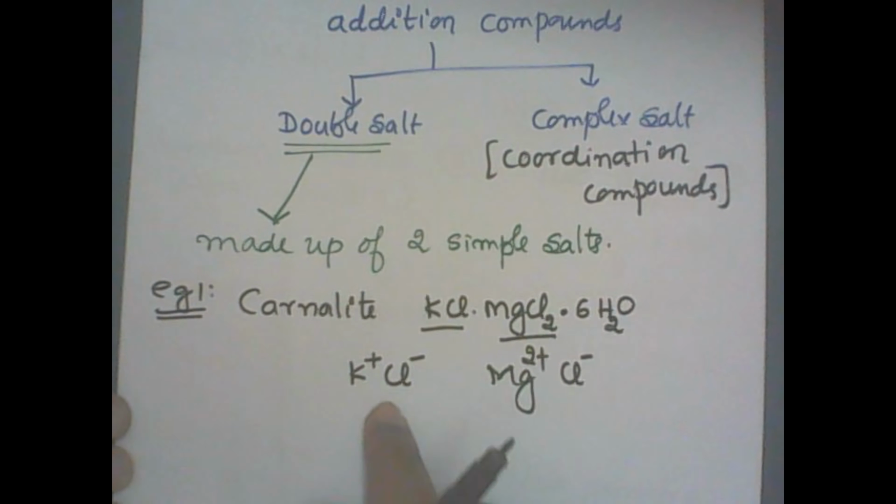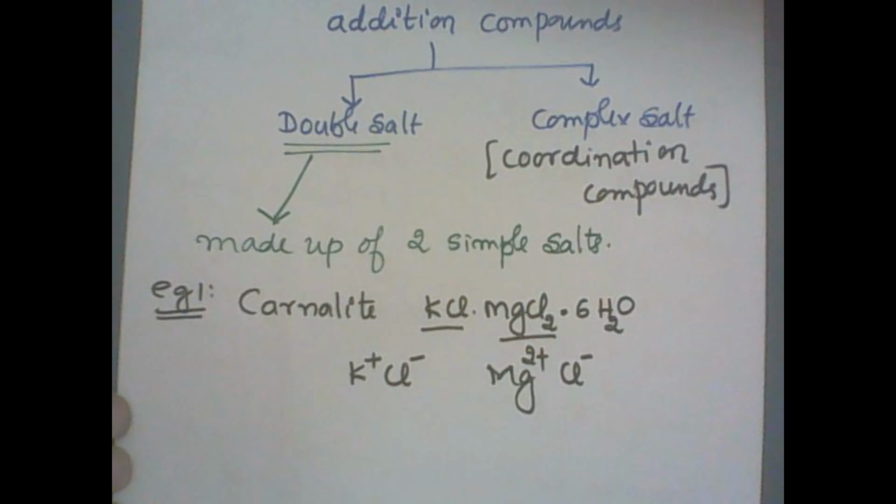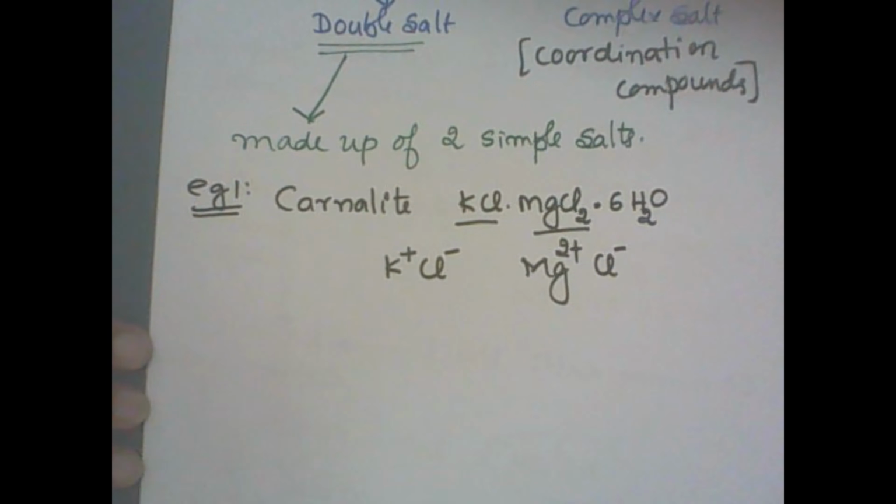This is the first example. How many simple salts are there? Two different types of salts are there. Two simple salts are there. Sometimes cation can repeat or anion can repeat. Here chlorides are repeated, no problem. But still, they are two different simple salts. Right?